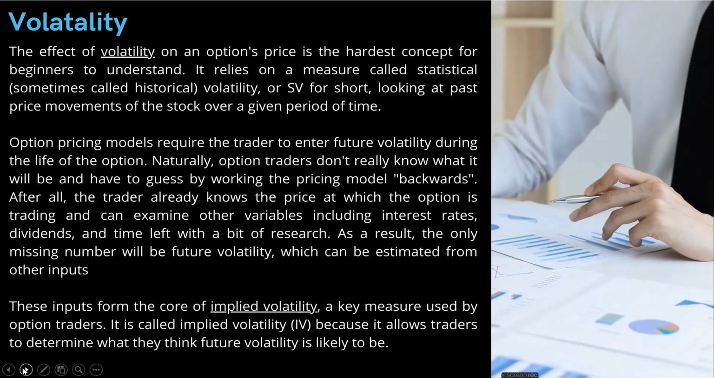So now let's take one of the major factors, that is the effect of the volatility on the options price. It is a very hard concept to understand, and it relies on a measure called the statistical volatility, or the SV, looking at the past price movements of the stock over a given period of time. The option pricing model requires the trader to enter future volatility during the life of the option. Naturally, option traders don't really know what it will be and have to guess by working the pricing model backwards. And this input is called implied volatility.